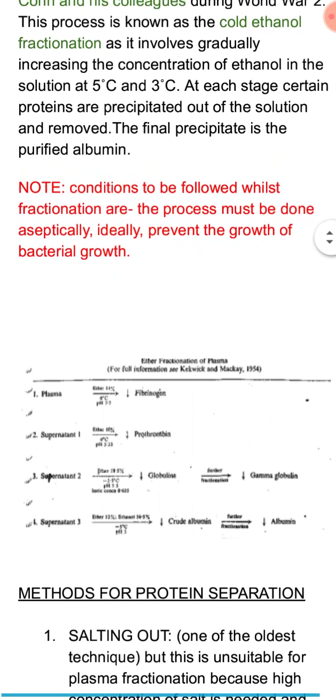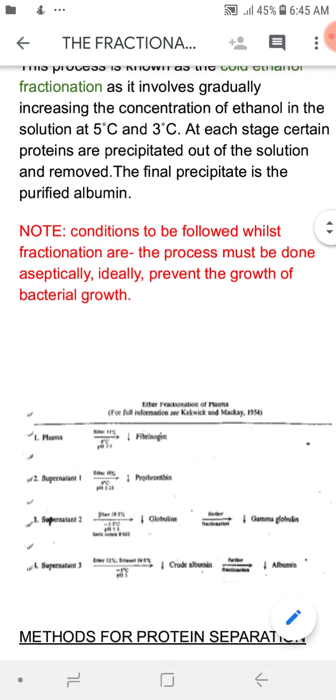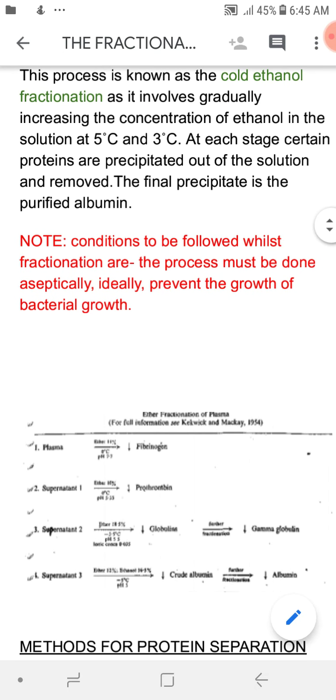So for the separation, we can use either ethyl alcohol, as mentioned before in Kohn's technique, or ether can also be used. Ether is generally used in the UK.